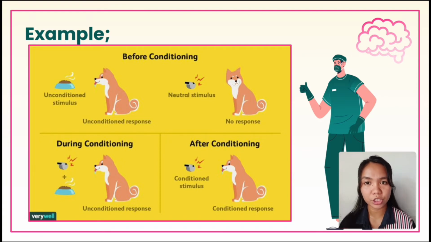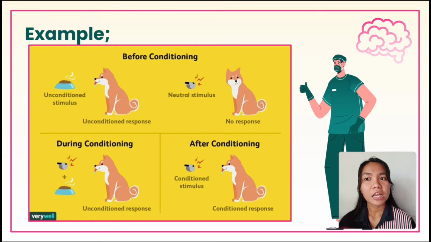After the conditioning, during this stage, the previously neutral stimulus triggers the conditioned response. Every time the dog hears the sound of the bell, the dog will salivate, because for the dog, the sound of the bell is the cue for his food, or his meal. That is how Pavlov's classical conditioning works.